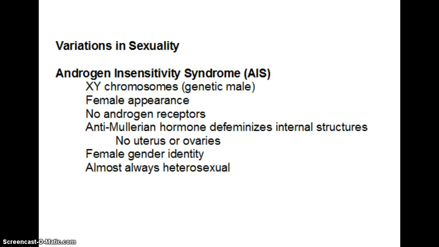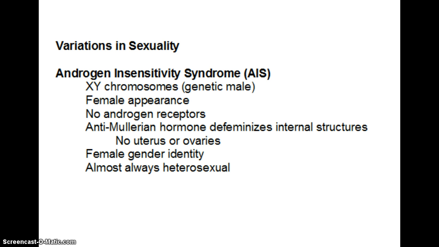Today we're going to take a look at some of the variations in sexuality that occur. The first variation we're going to take a look at is androgen insensitivity syndrome, or AIS for short. This is marked by XY chromosomes, so the person with this syndrome would be considered genetically male. However, they have a female appearance.